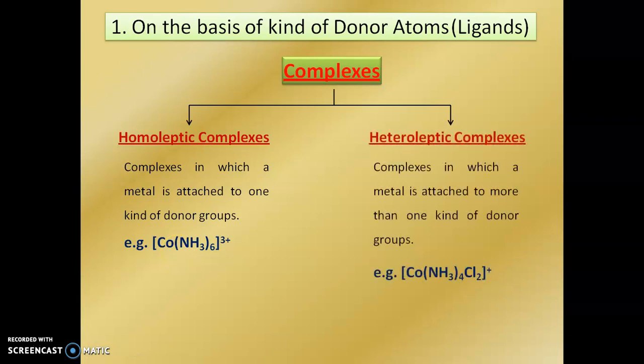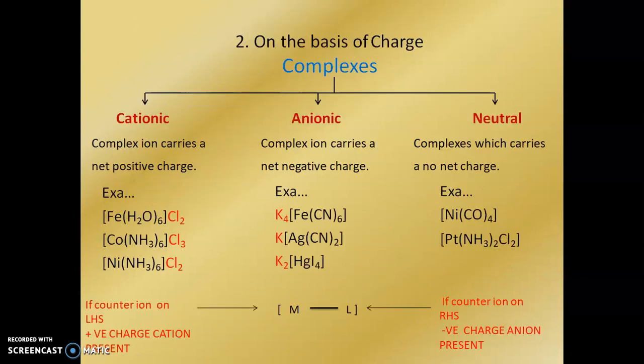Next one is the heteroleptic complexes. In these complexes, the metal is attached to more than one kind of donor atom. Here you see that this metal ion is attached with the ammonia as well as chloride ligand. There are 2 different types of ligands present, hence this type of complex is called heteroleptic complexes. Next is on the basis of the charge of complexes: cationic complexes, anionic complexes and neutral complexes.